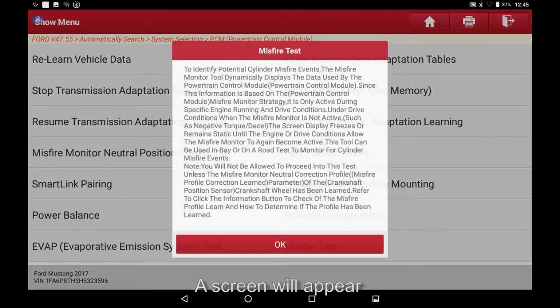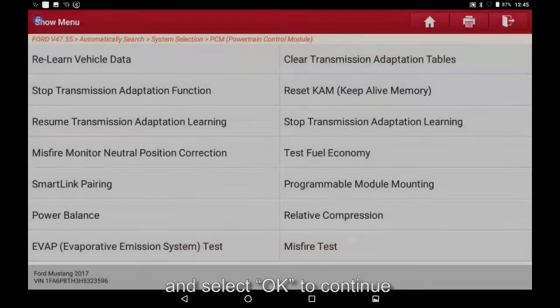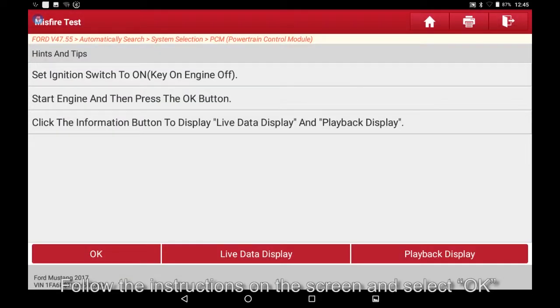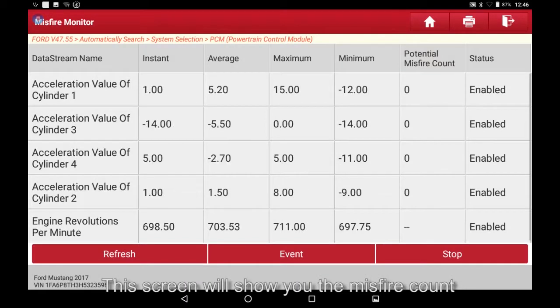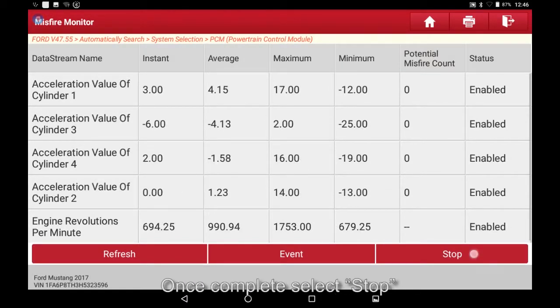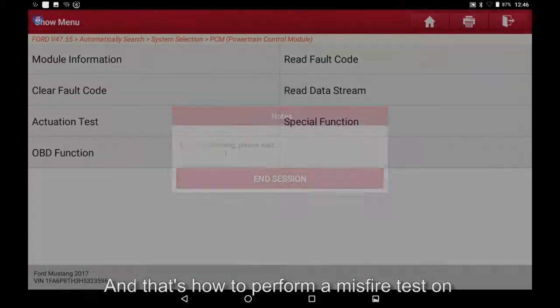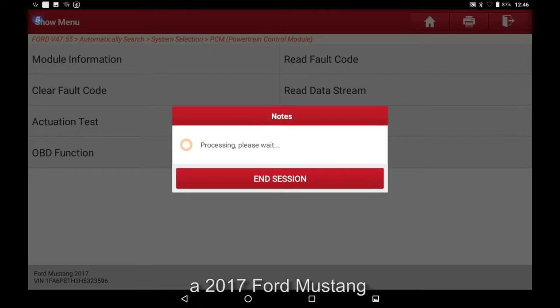A screen will appear. Observe the following work sequences and select OK to continue. Follow the instructions on the screen and select OK. This screen will show you the misfire count and values per cylinder. Once complete, select Stop. And that's how to perform a misfire test on a 2017 Ford Mustang.